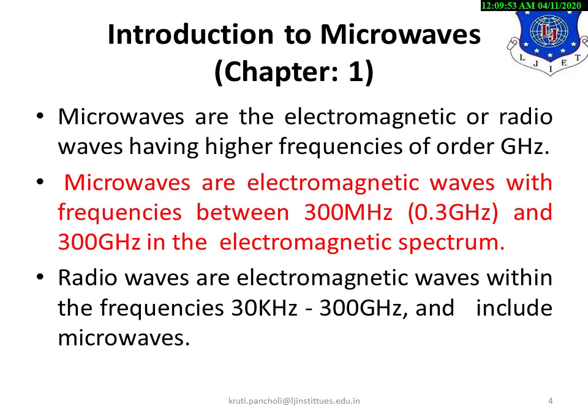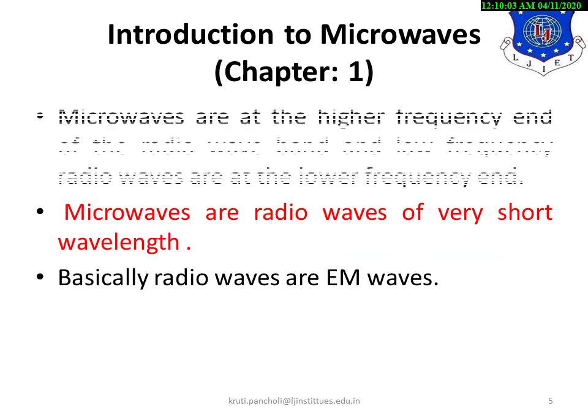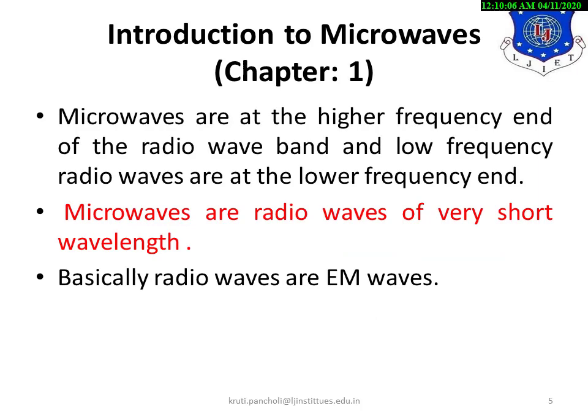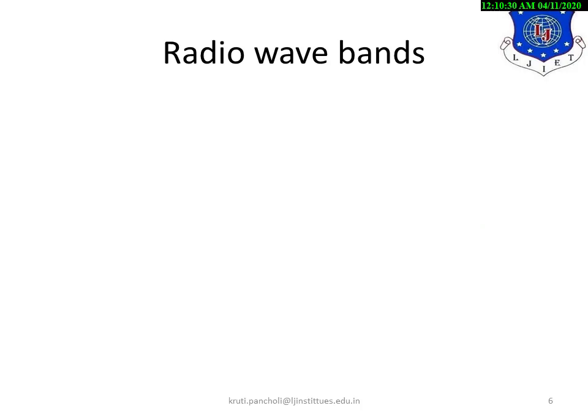electromagnetic spectrum. Radio waves are electromagnetic waves within the frequencies 30 kHz to 300 GHz, and this includes microwaves. Microwaves are at the higher frequency end of the radio wave band, and low frequency radio waves are at the lower frequency end. So that is why microwaves are radio waves of very short wavelength. Basically, these radio waves are EM waves, that is, electromagnetic waves.